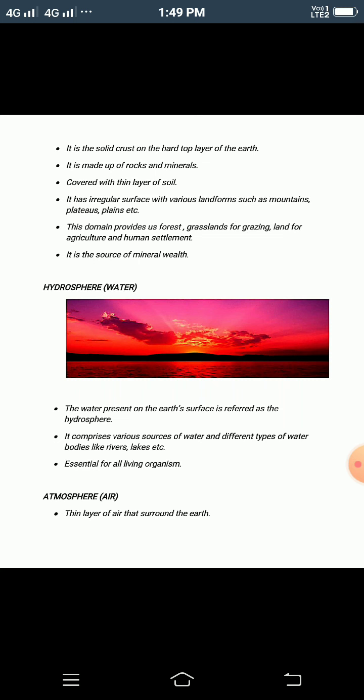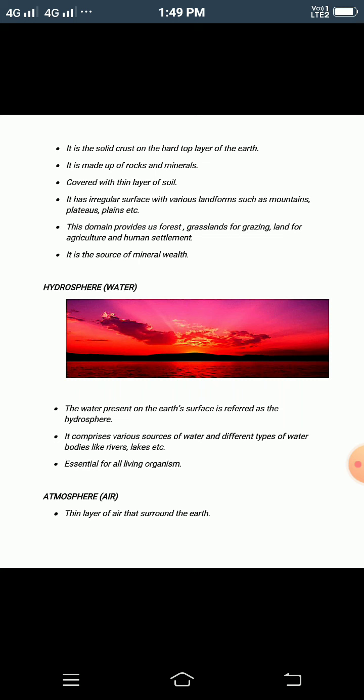And the land is considered to be the most rich resource. You know that because it provides us food, because on that land we do agriculture, and it also provides animals for grazing, and it provides us mineral wealth. That means resources, we get from the land on the surface and beneath the earth's surface.